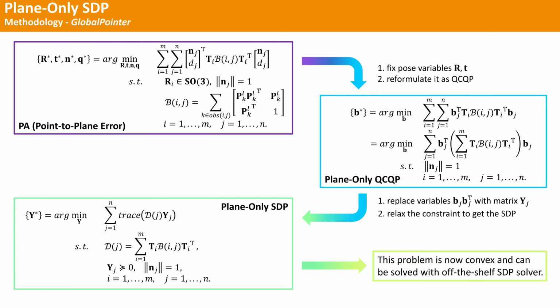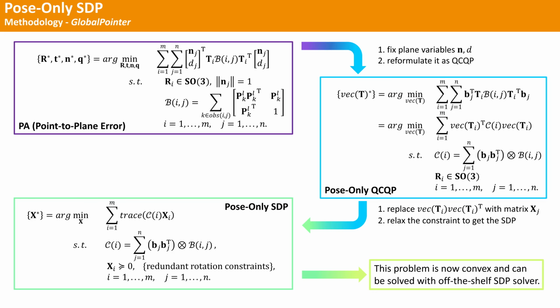We will first discuss the plane-only problem. Given the original plane adjustment problem, we can fix pose variables R, t and only optimize plane variables. Then after some reformulation, we arrive at the plane-only quadratically constrained quadratic program, or QCQP, problem. Convex relaxation can then be used to relax this QCQP problem into a semi-definite programming problem. This SDP problem is now convex and can be solved in polynomial time with any off-the-shelf optimization solver.